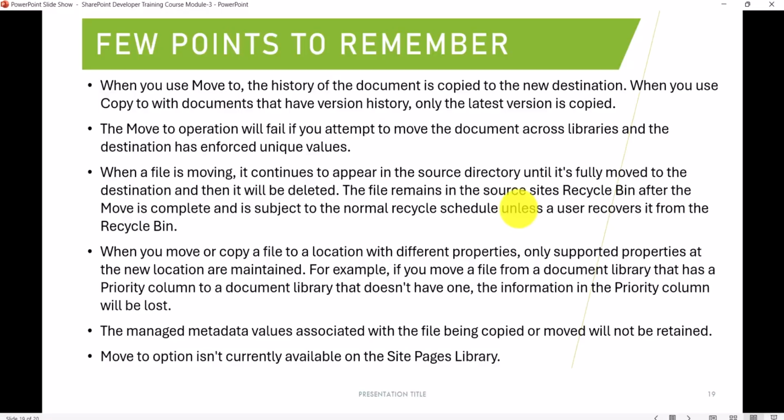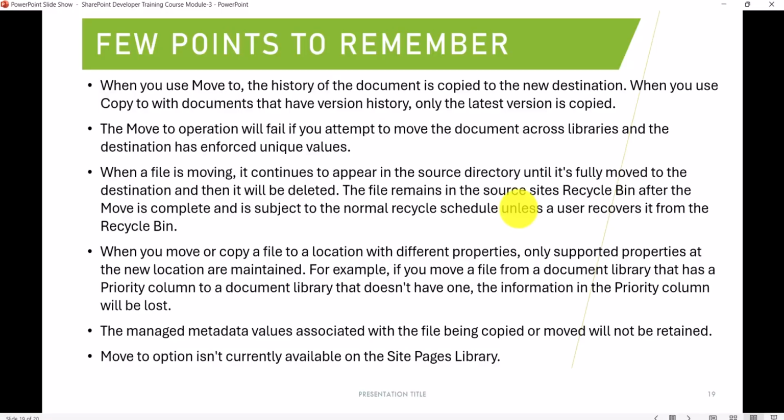But if it is a move, then the source file will not be there, it will be moved to the recycle bin. If you do move to, the history of the document will be copied to the new destination. But if you do copy, then that will not be there, only the latest version will be copied. Again, we'll discuss versioning also.